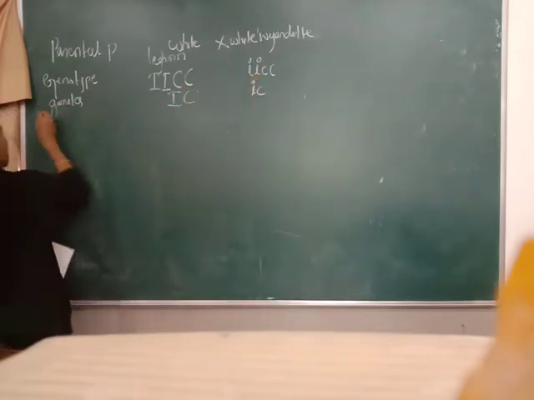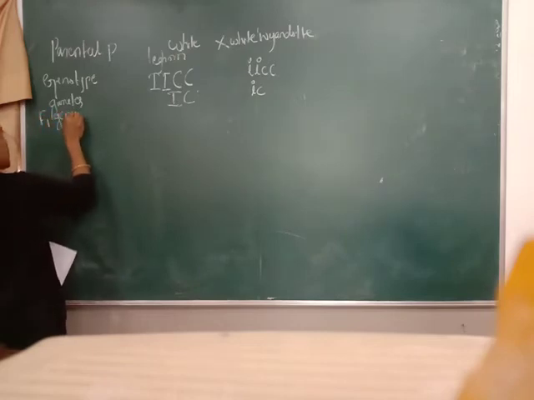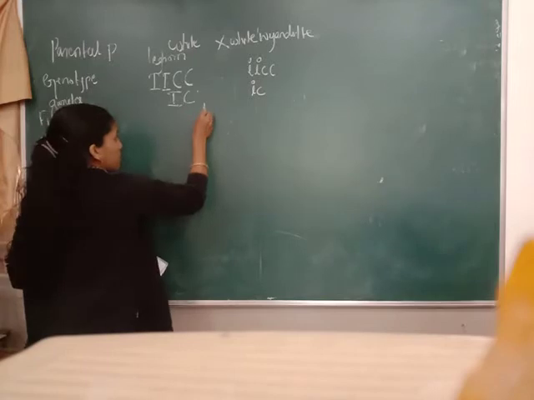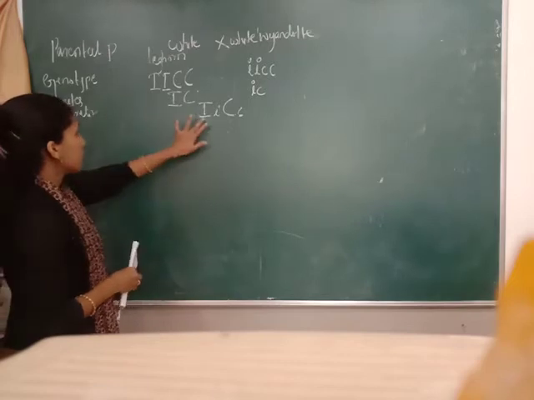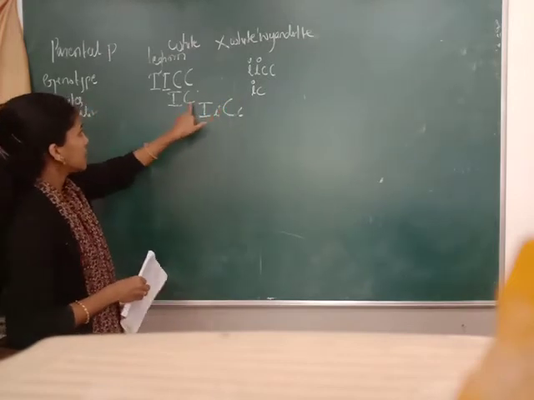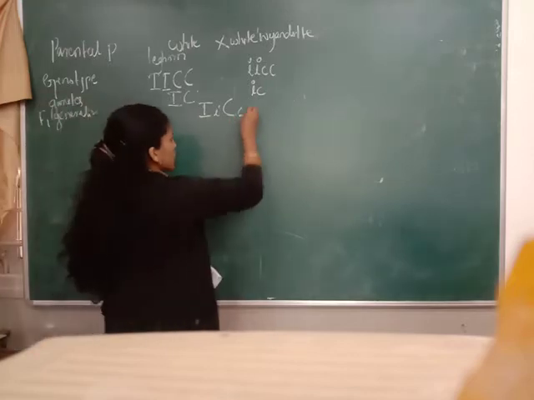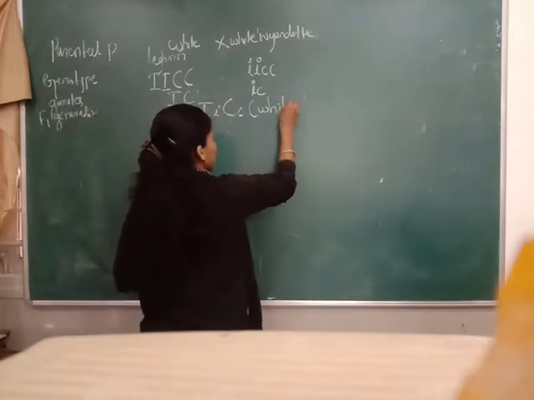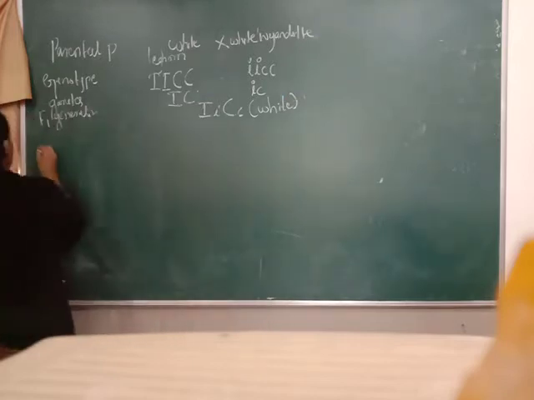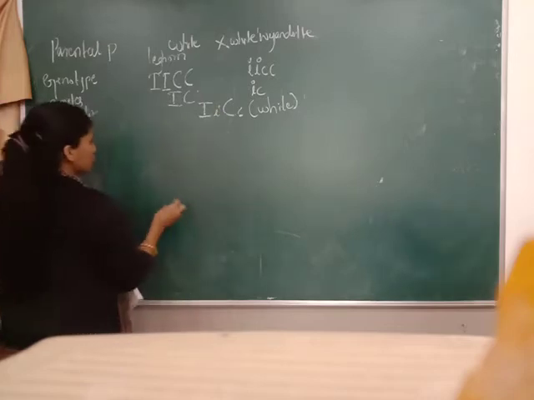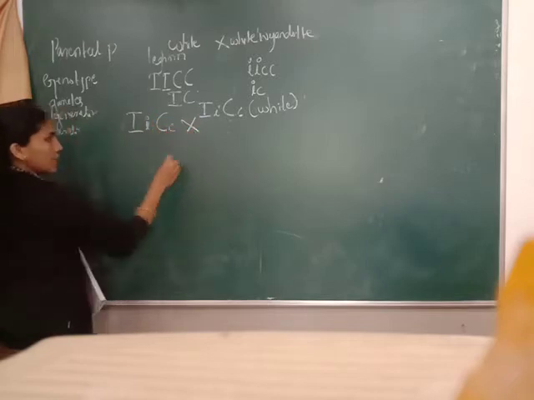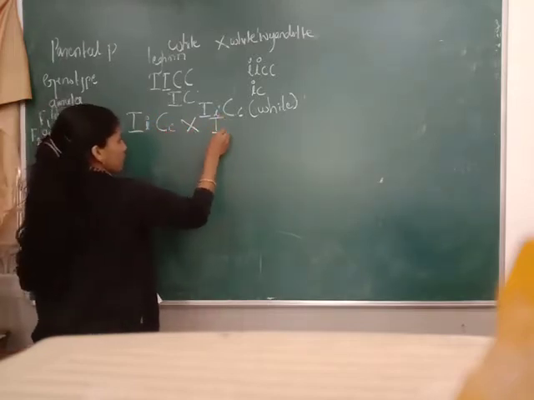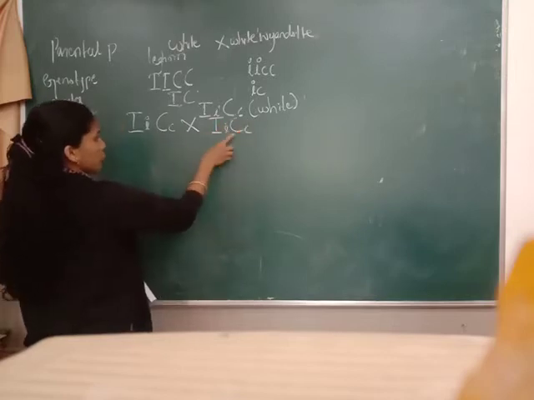Then how is the F1 generation here? Capital I, capital C, small i, small c. This is the F1 generation, which we call white again. Then the F2 generation: the F1 is self-crossed, so capital I, capital C, small i, small c crossed with the same.